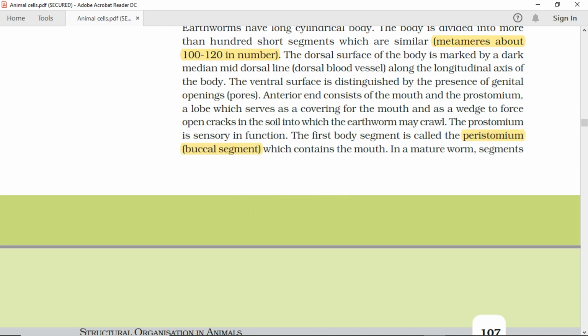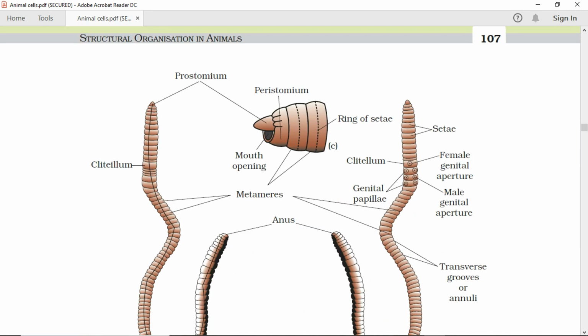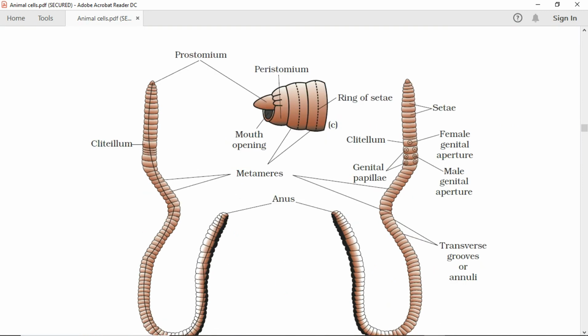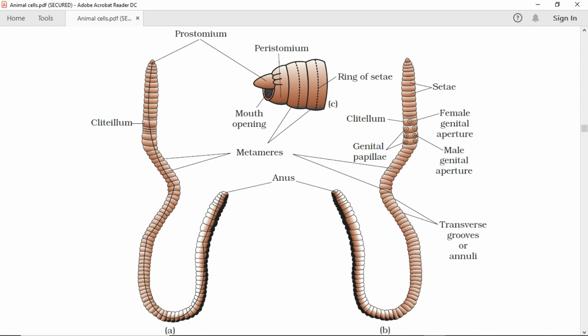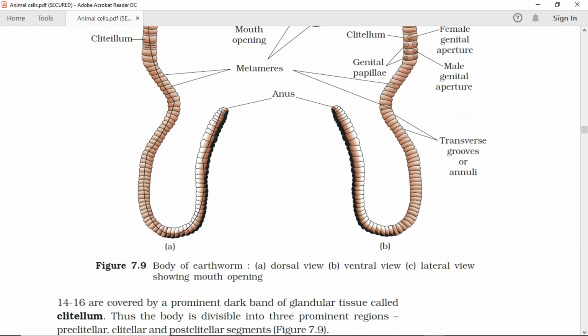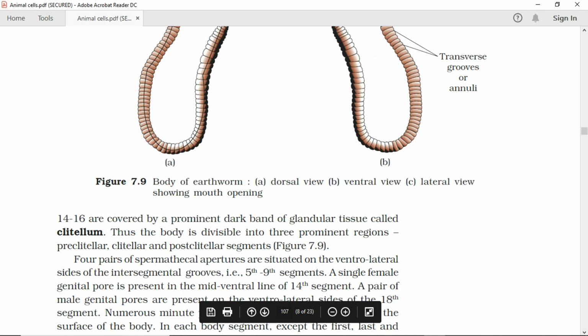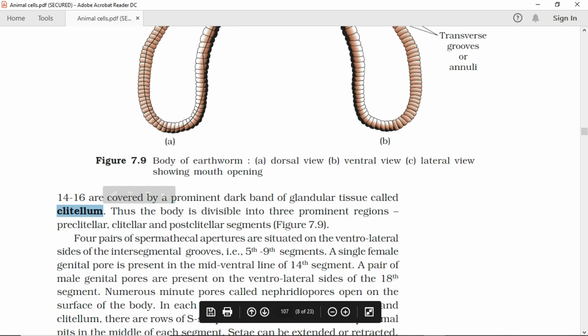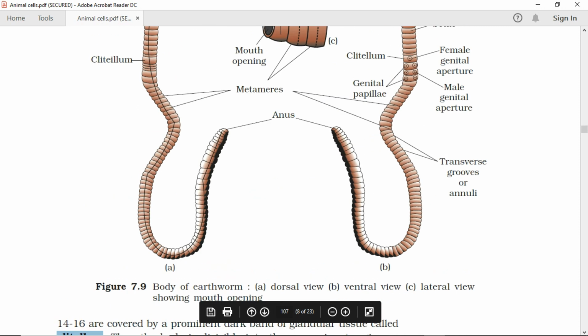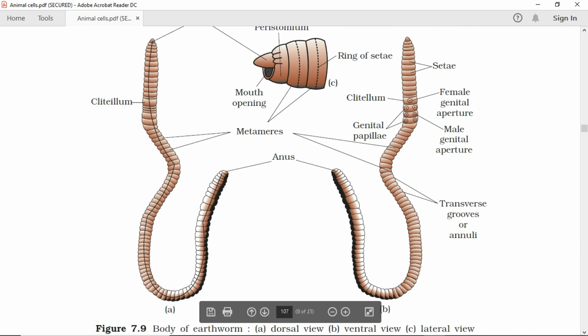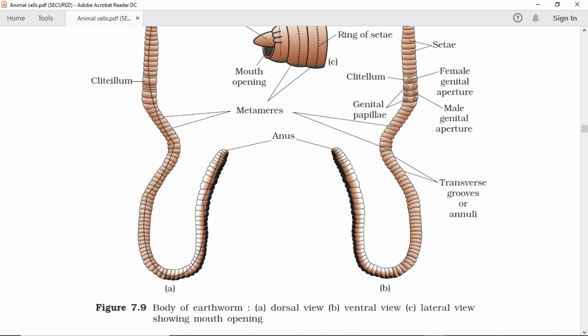In a mature worm, segments 14 to 16 are covered by a prominent dark band of glandular tissue called clitellum. Thus the body is divisible into three prominent regions: preclitellar, clitellar, and postclitellar segments, Figure 7.9.